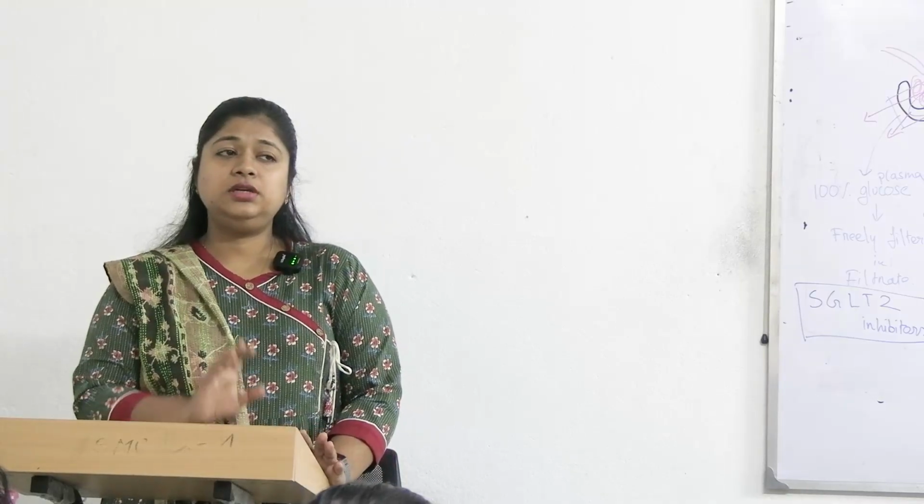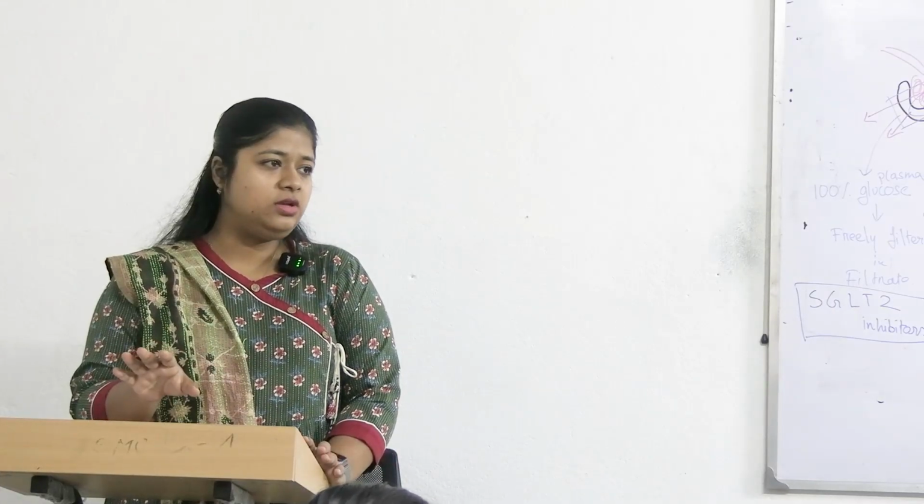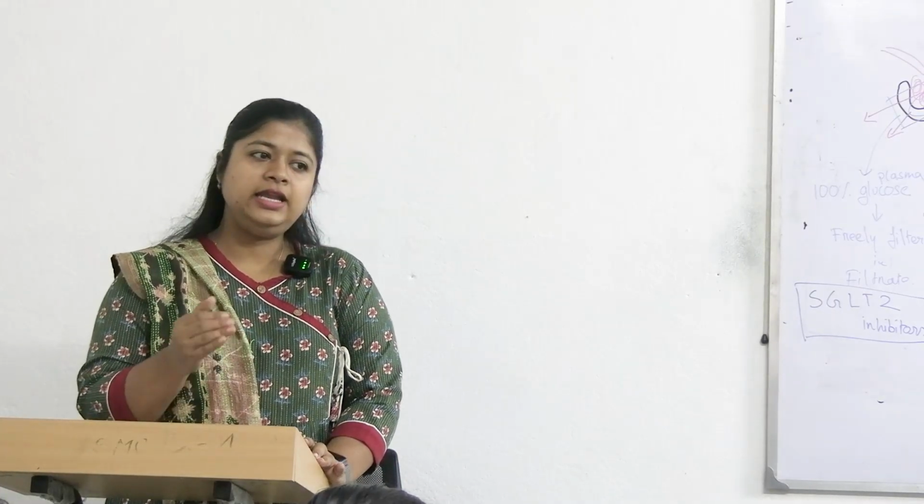In case of lactosuria, it is not pathological, it is physiological again in the last trimester of pregnancy. In case of fructosuria, it is deficiency of fructokinase or aldolase B. In essential pentosuria, the enzyme defective is xylulose dehydrogenase or xylulose reductase. And in case of galactosemia, it is deficiency of the enzyme galactose 1-phosphate uridyl transferase.